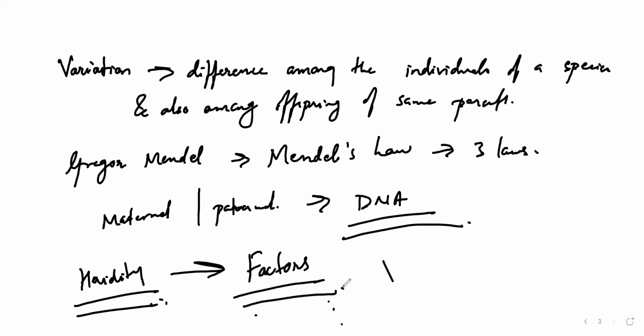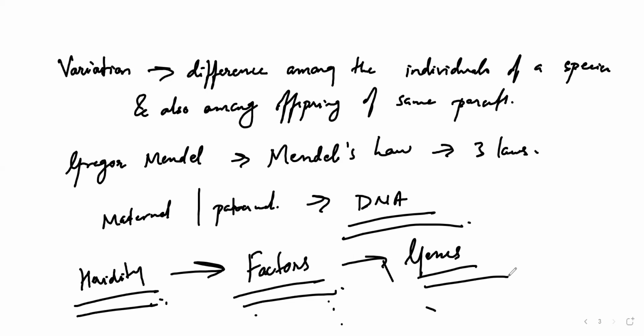According to his theory, whatever heredity characteristics there are, they are controlled by factors. Now, what are these factors? Factors are nothing but genes. And what are genes? Genes are the things which carry DNA or RNA, the genetic material important for survival, variations, or heredity.